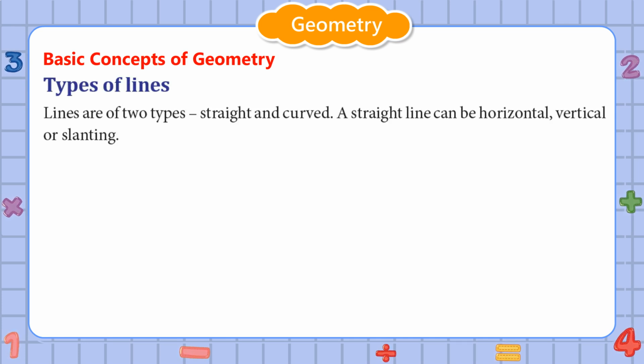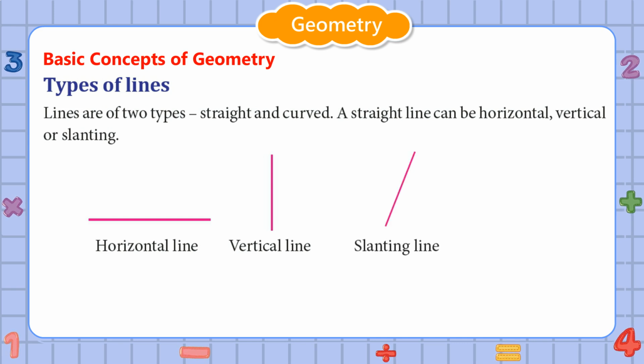Types of lines. Lines are of two types, straight and curved. A straight line can be horizontal, vertical, or slanting. Horizontal line, vertical line, slanting line, curved line.